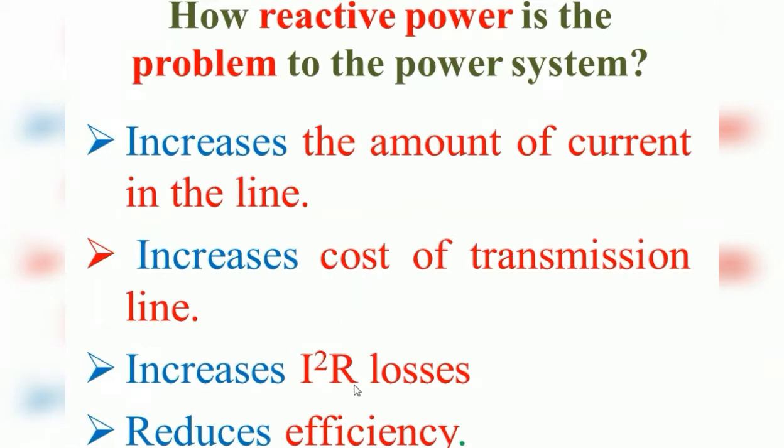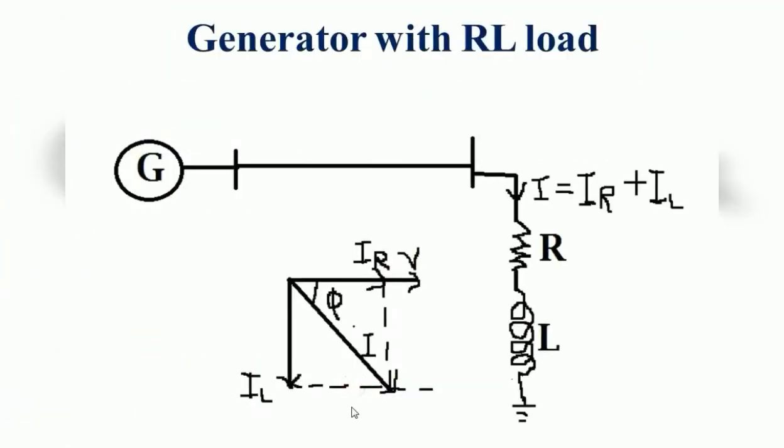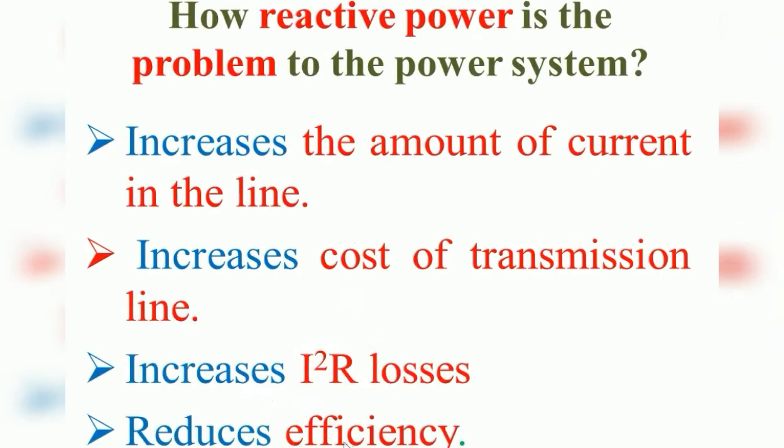It also increases the I square R loss. The copper loss may increase, and if the losses increase, automatically the efficiency of the system is reduced. So what is the main problem if the reactive power is more in that particular line? The load consumes more current, so it increases the cost of the transmission line. And the I square R loss is also a function of the current. If the current is more, the I square R loss also increases, so it reduces the efficiency of the power system. So these are the problems due to high reactive power in the power system.